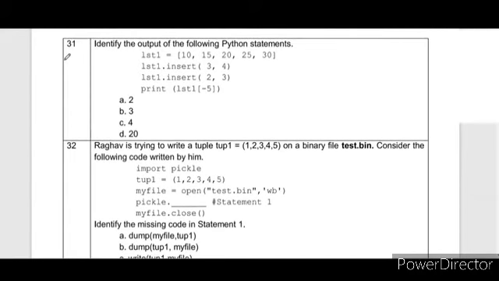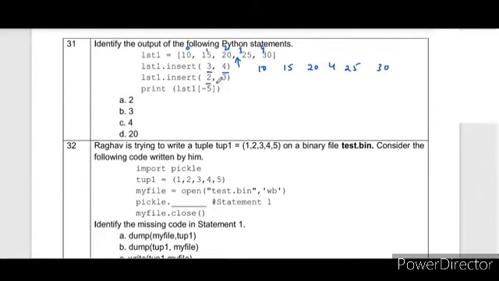Question number 31. Identify the output of following Python statements. Let's give index numbers to these existing values. List is mutable and we are inserting a value at a particular index position. So 3 is the index, 4 is the value to be inserted. So at position number 3, the value gets inserted. So the new list after this statement will be 10, 20, 10, 15, 24, 25 and 30.